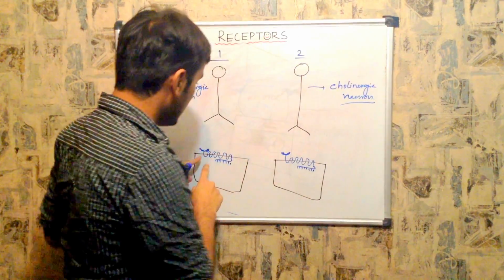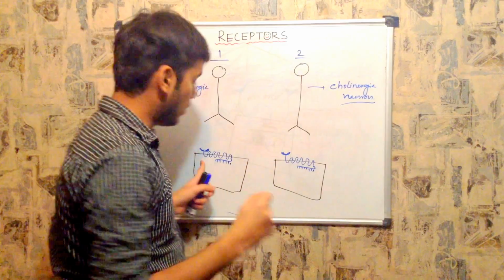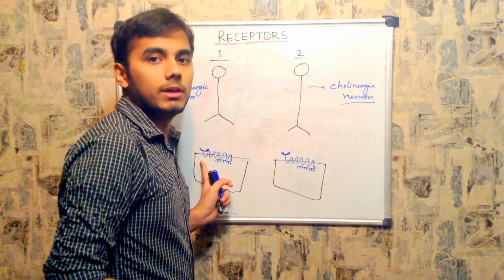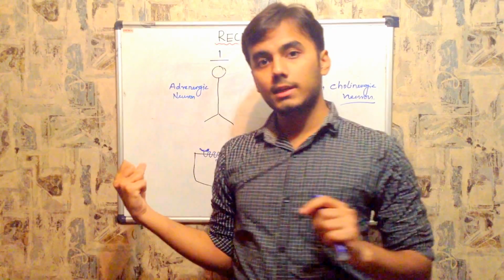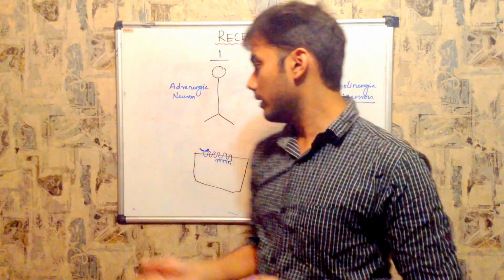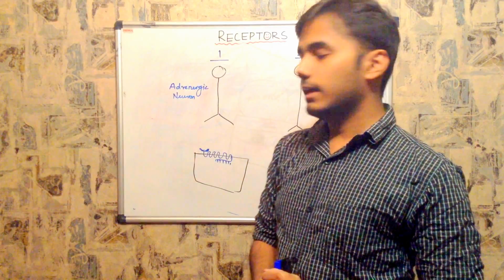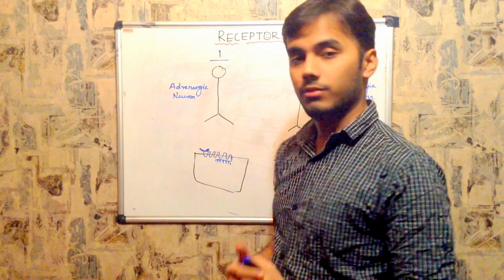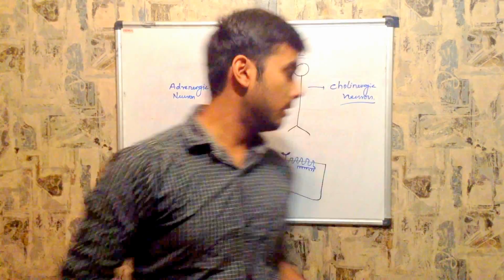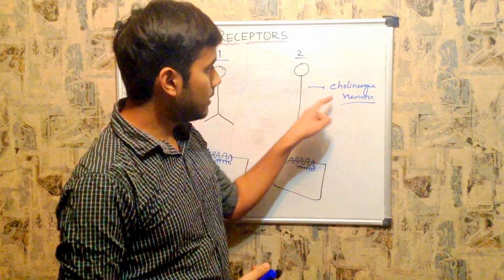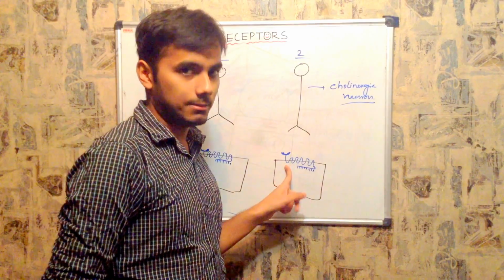For suppose this receptor is receiving GABA, so we call this receptor a GABA receptor. If this receptor is receiving dopamine, we call that a dopamine receptor, right? In this condition, it is receiving adrenaline, norepinephrine, so we call this receptor an adrenergic receptor. So simple. And this receptor is receiving acetylcholine, so we call this receptor a cholinergic receptor.